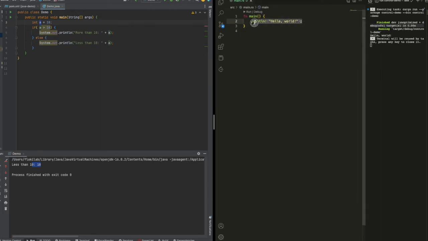How about in Rust? It's really the same. We say a equal to 10.